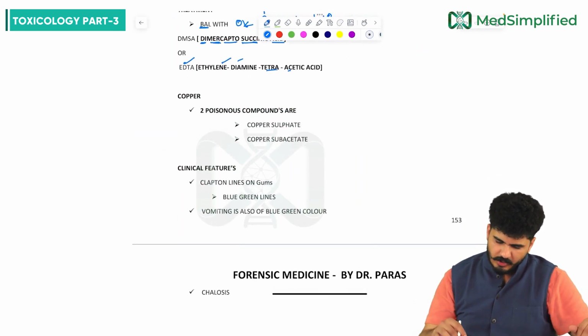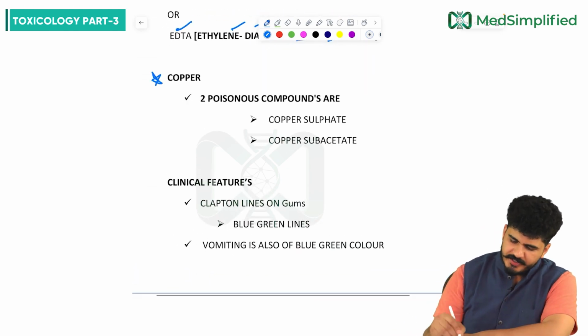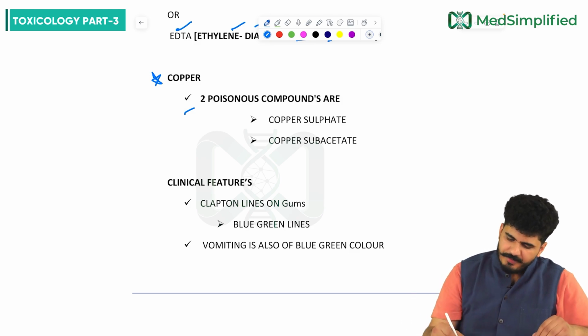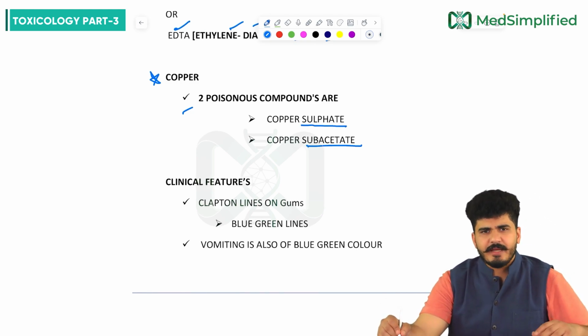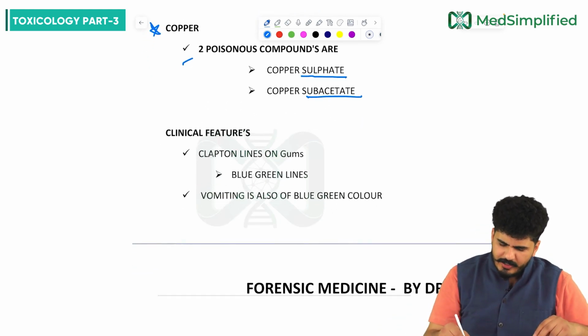Now we'll be talking about the next, which is copper. In copper poisoning, there are two poisonous compounds: copper sulfate and copper subacetate. Clinical features: Clapton lines on the gum. There is a blue-green line.